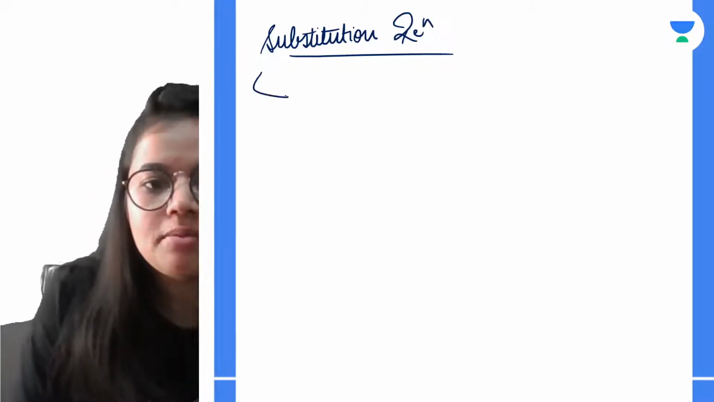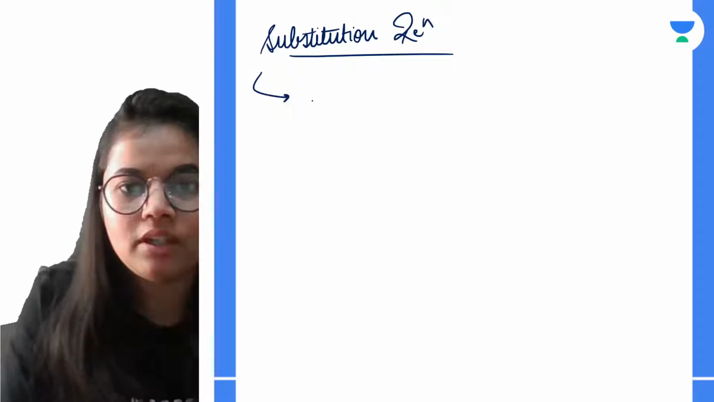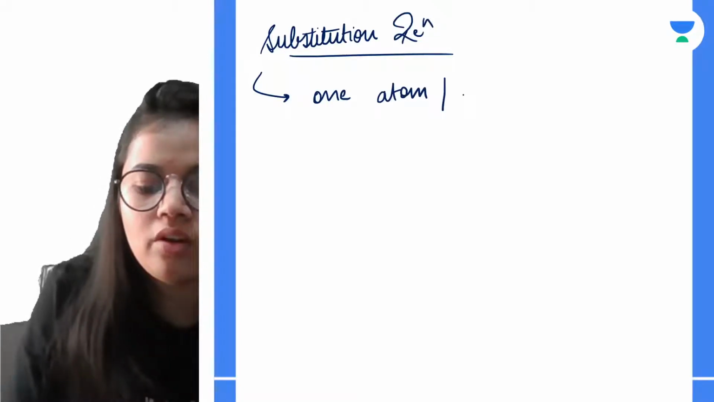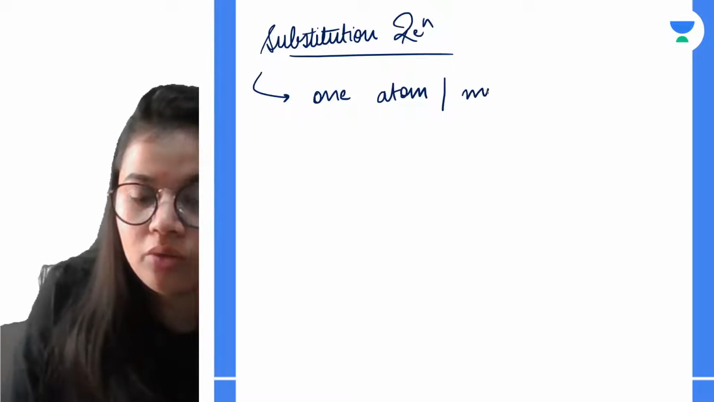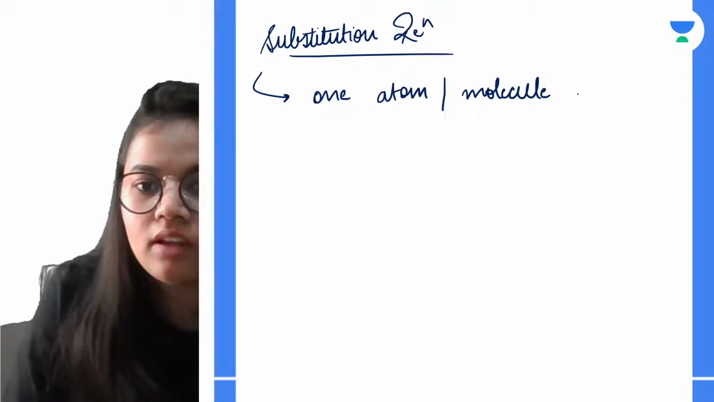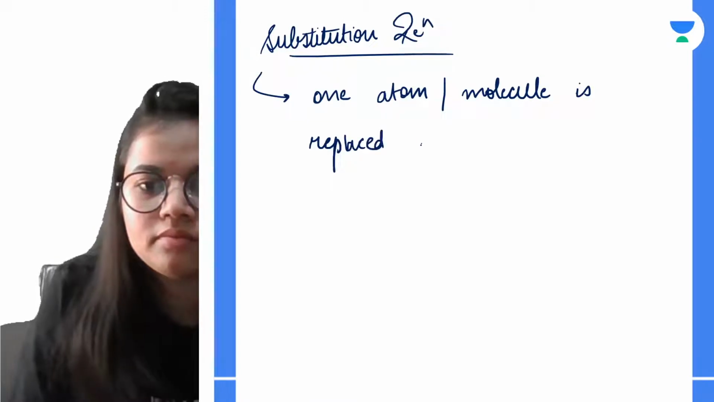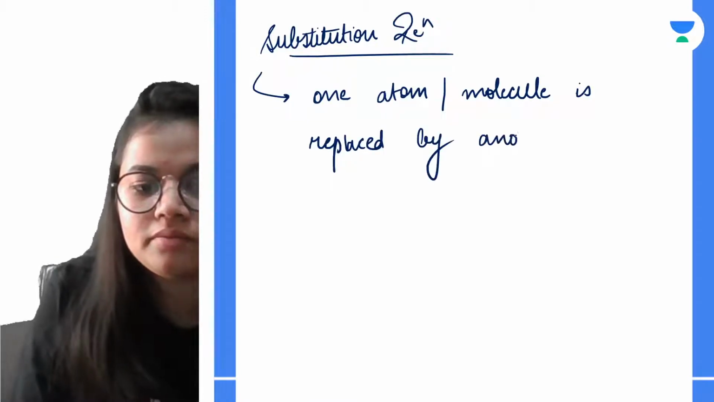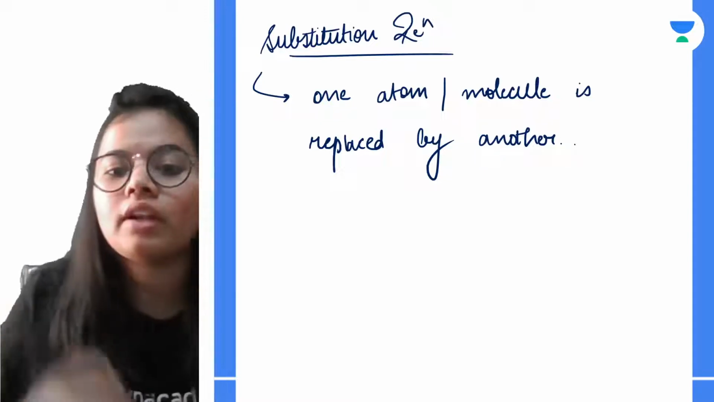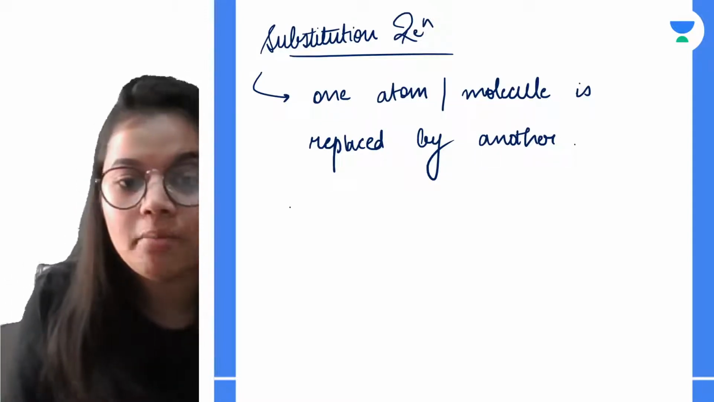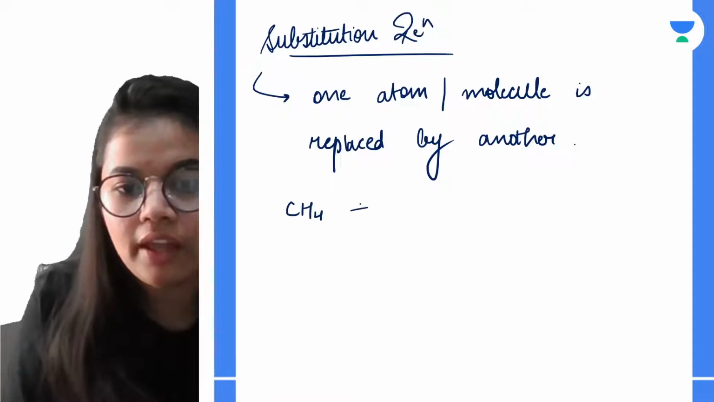So in the substitution reaction, what is happening? One atom or molecule is replaced by another. Now how is this happening? Let's see. Let's take the example of methane and chlorine.